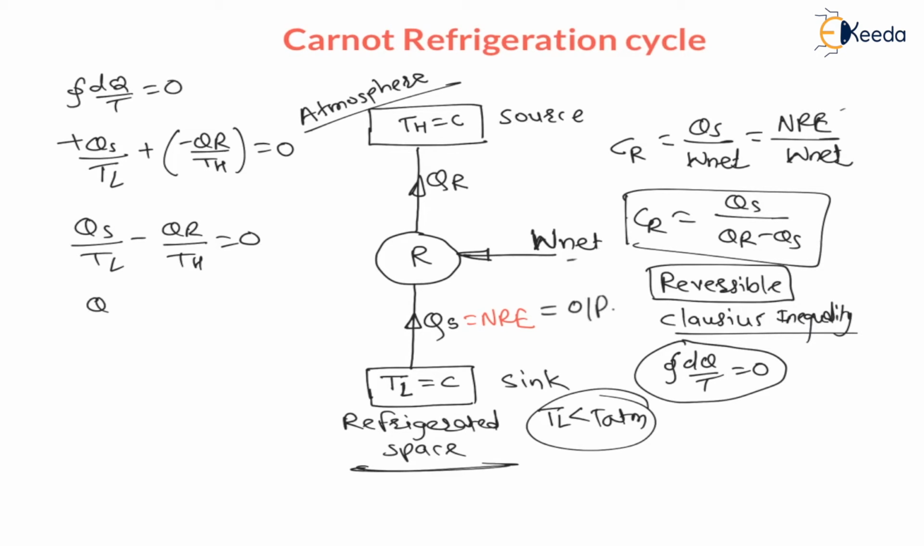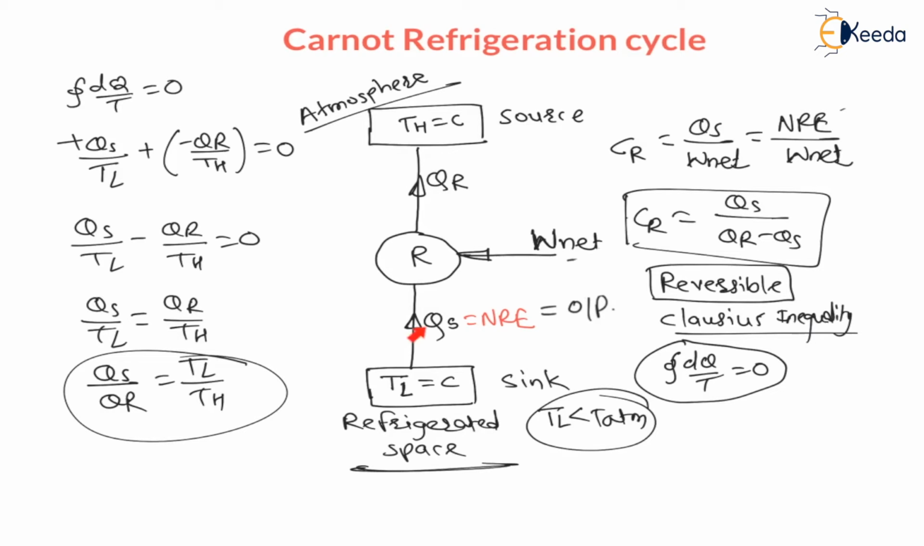Therefore, Qs divided by TL minus QR divided by TH is equal to 0. So the heat by temperature ratio at the lower temperature is equal to the heat by temperature ratio at the higher temperature, that is, Qs divided by TL is equal to QR divided by TH. Again, can I write Qs divided by QR is equal to TL divided by TH? Here Qs is at the lower temperature and QR is at the higher temperature, which means this heat ratio can be replaced with the temperature ratio. Whenever it is a reversible cycle, the heat ratio can be replaced by the temperature ratio.